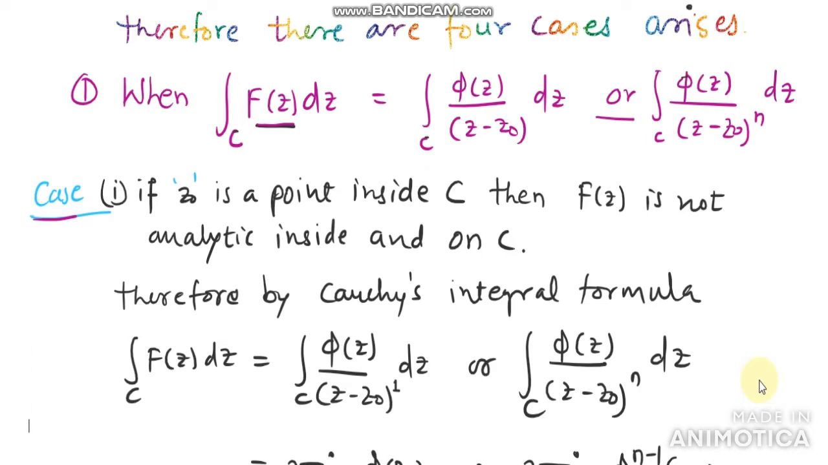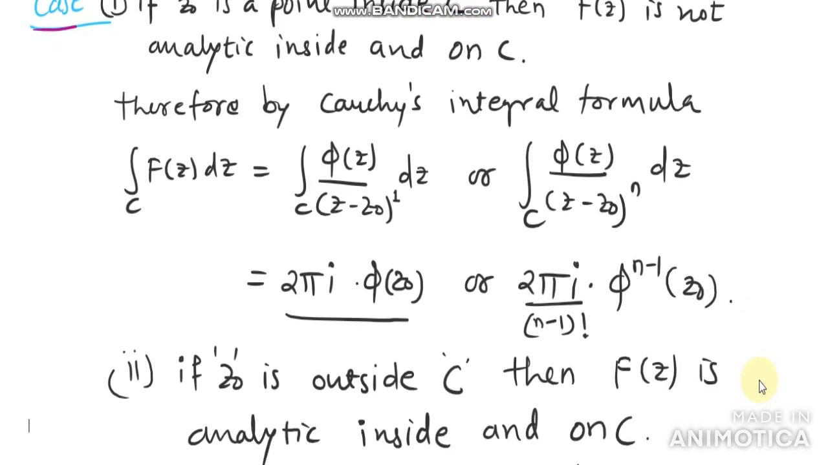So now let's see what happened. By Cauchy's integral formula, which we have studied in the previous lecture, the value of this integral is nothing but 2 pi i into phi of z naught. Instead of writing phi of z we have f of z there, so without confusion we may take phi of z here, and the value of this integral is 2 pi i into phi of z naught.